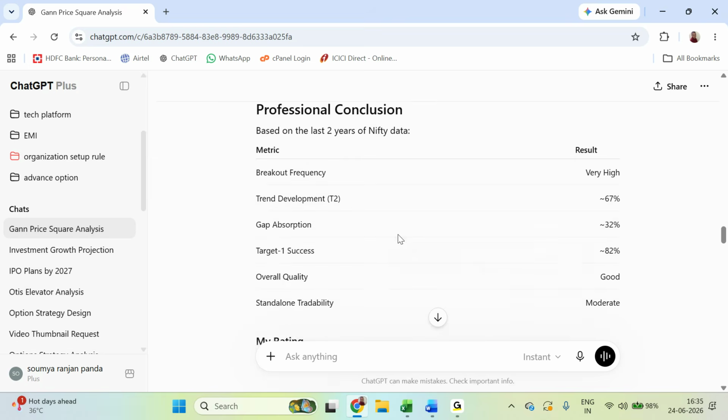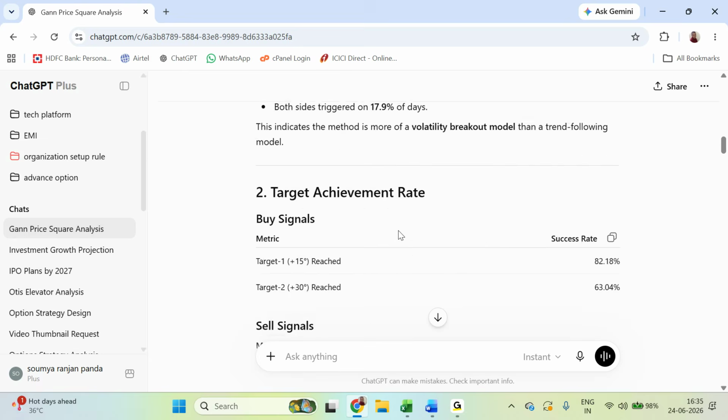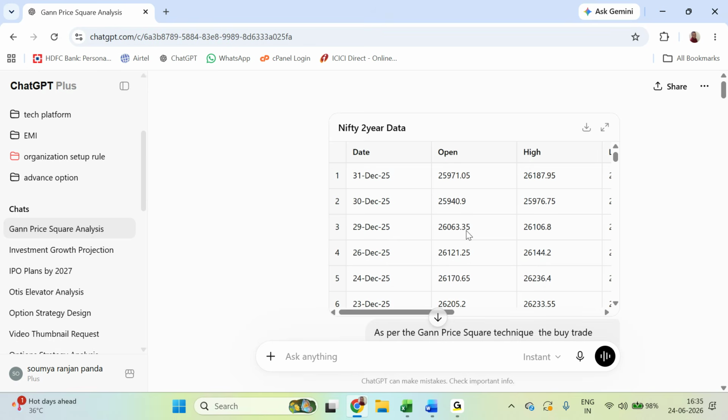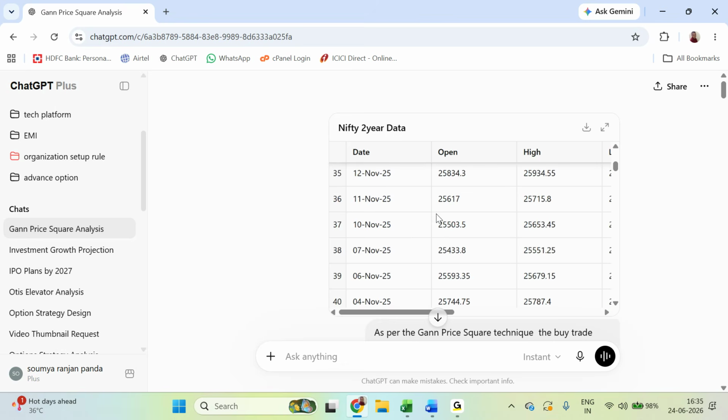So this is how you can test Gann's different methods, to arrive at a conclusion whether this particular method works or not. To conclude, first you have to gather your data.